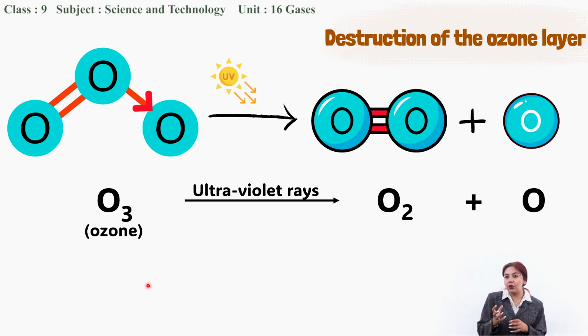Now as ozone is formed, simultaneously, it is also dissociated by the same UV radiation. So the ozone molecule, when it is exposed to UV radiation, again dissociates into an oxygen molecule and nascent oxygen. And again, this nascent oxygen reacts with an oxygen molecule and forms ozone. So this phenomenon occurs simultaneously and continuously up in the stratosphere layer.